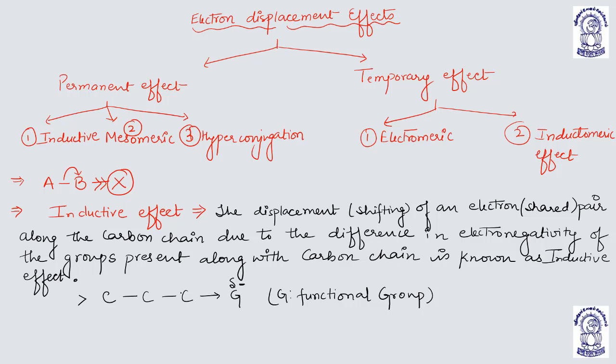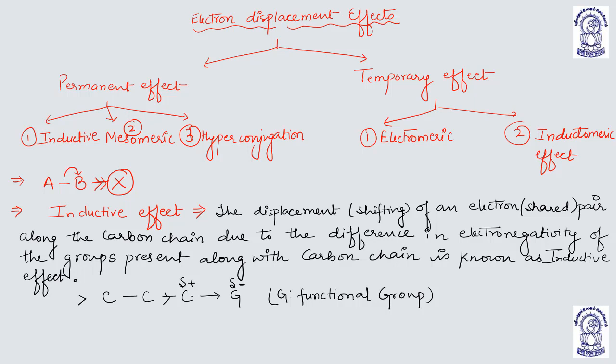And the carbon, which tends to lose its shared pair of electrons towards G, will acquire a weak positive charge. The hybridization of this carbon, when all the bonds were sigma, was sp3. So this inductive effect, which is a permanent effect, basically came into action in a sigma bonded system.